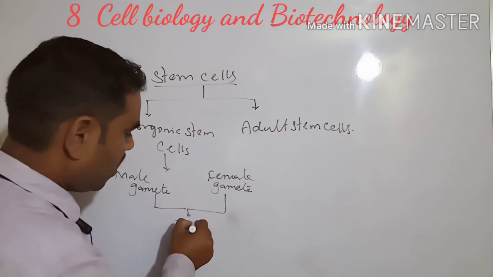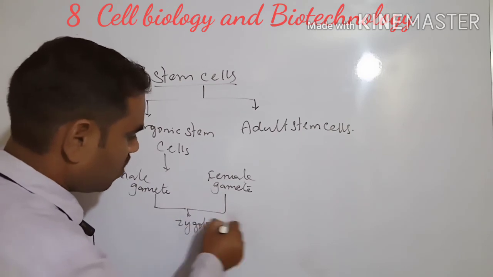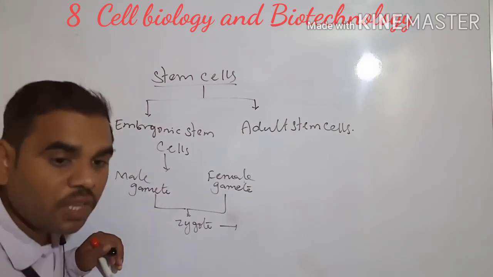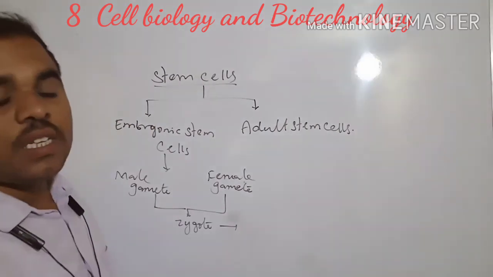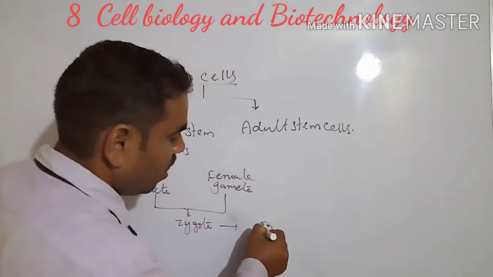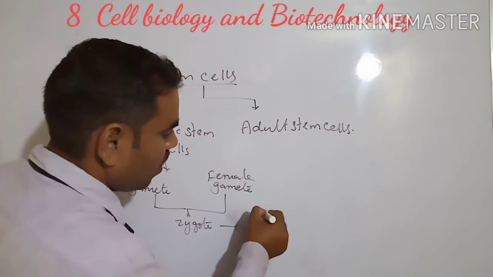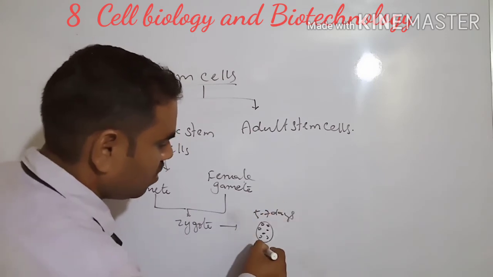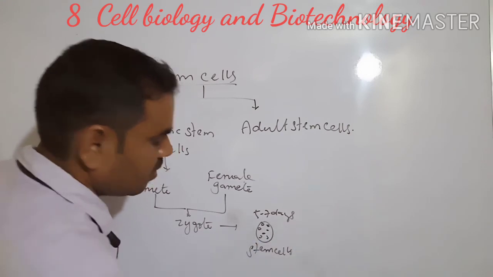It will form the zygote. After this zygote, in 5 to 7 days, stem cells are formed. See here, the wall of the cells. In 5 to 7 days, it forms the stem cells.